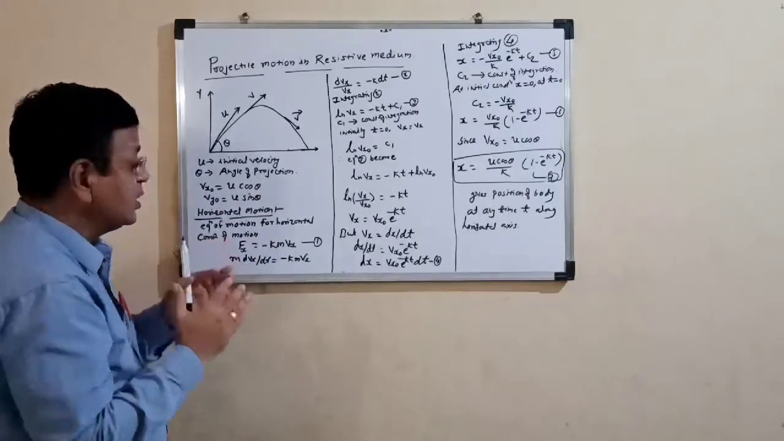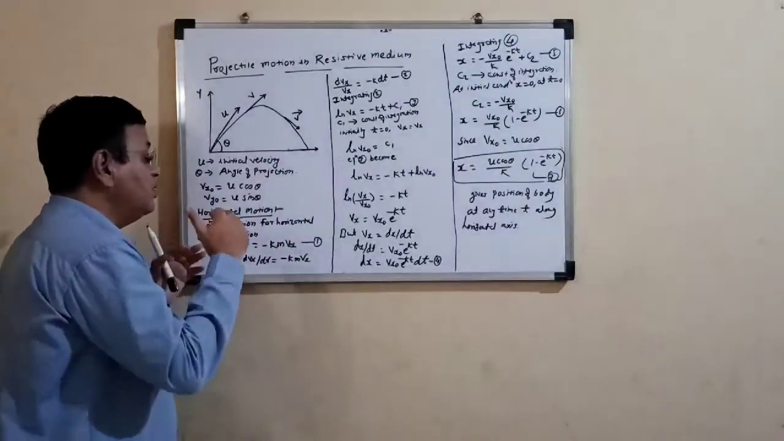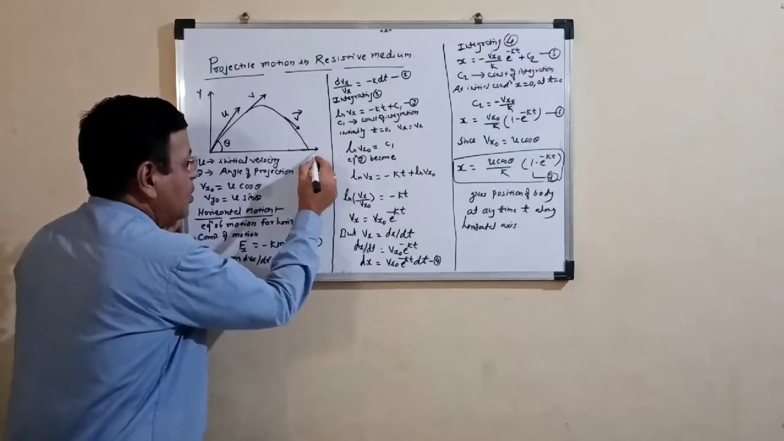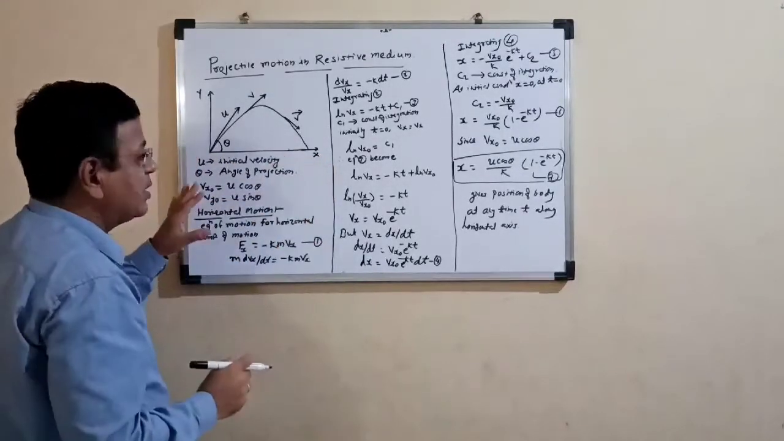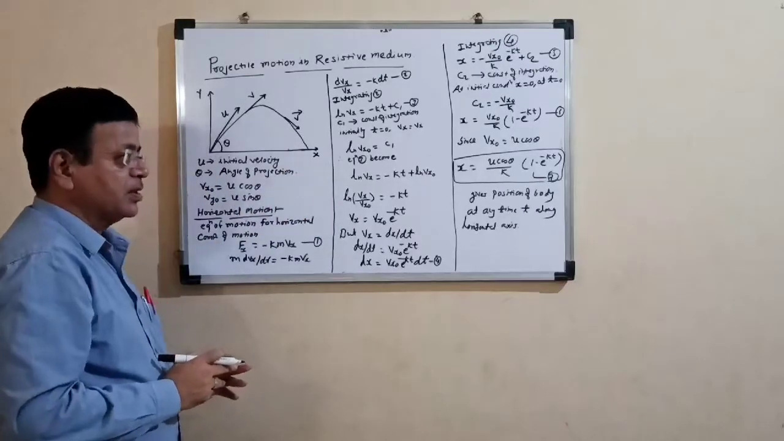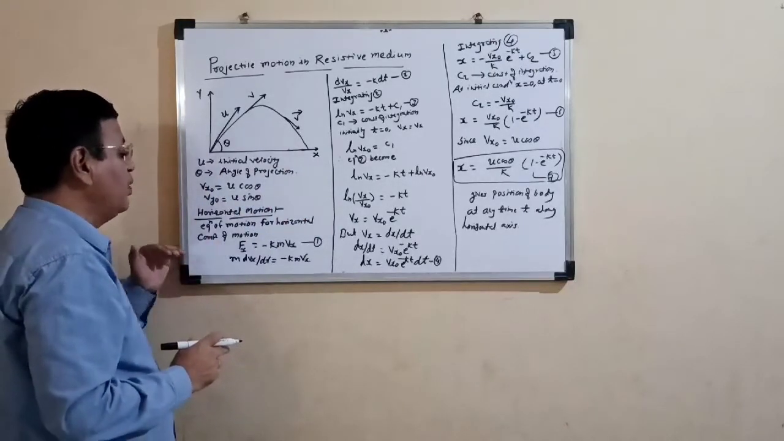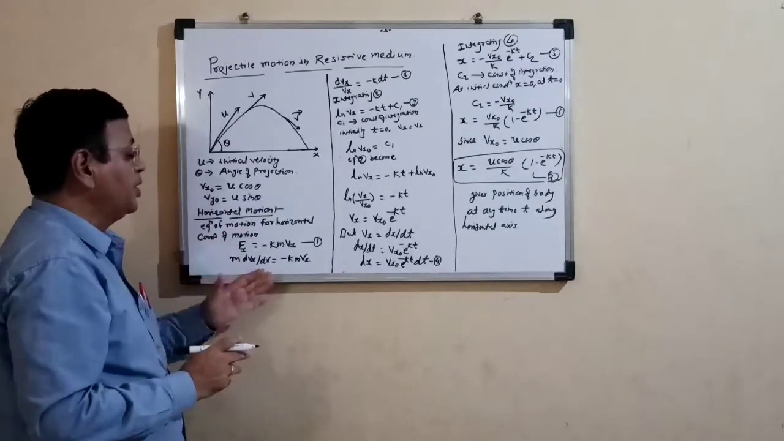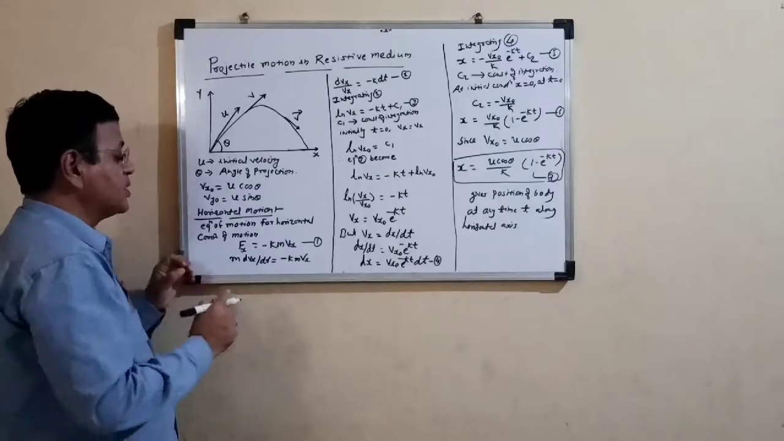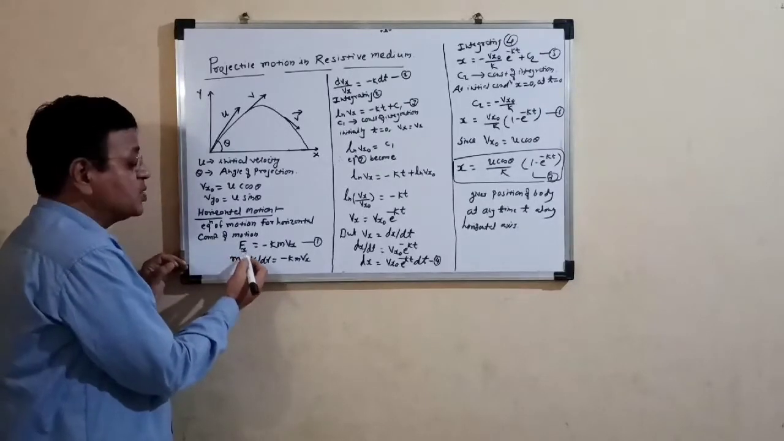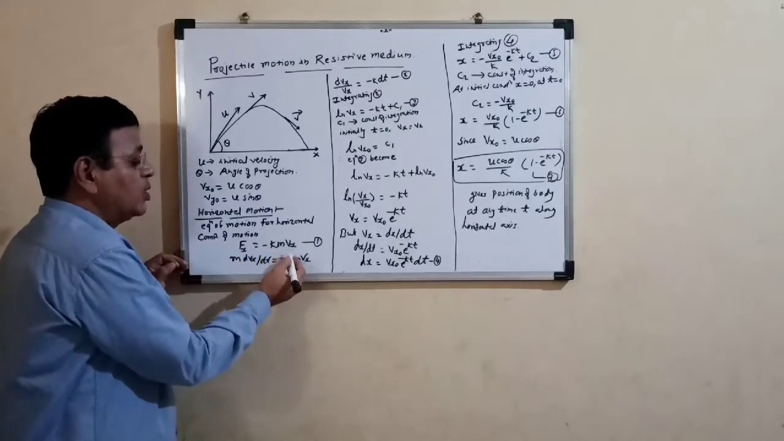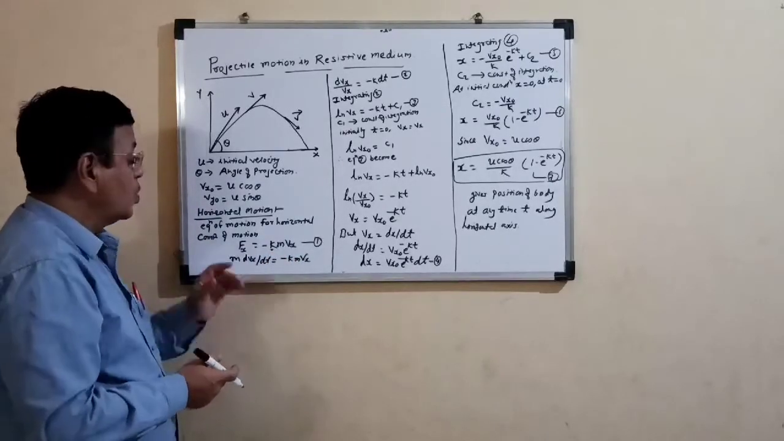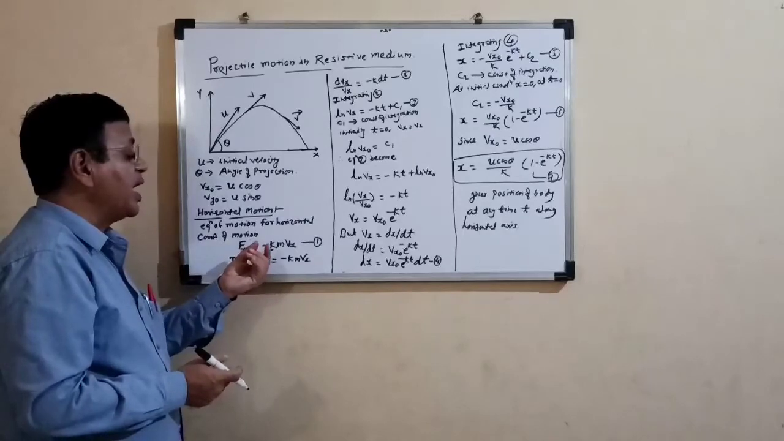Now we are interested in finding out how much displacement of the particle takes place along the horizontal direction, the x-axis. For that purpose we consider the equation of motion for the horizontal component of motion. First of all, Fx equals mass into velocity with constant of proportionality k. So Fx is equal to minus k m vx.